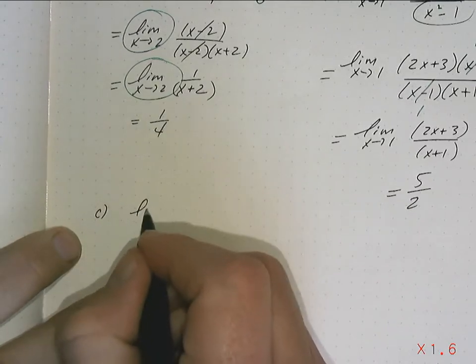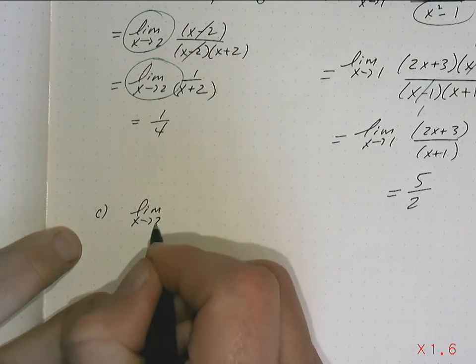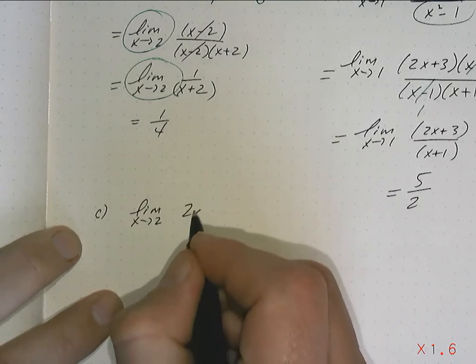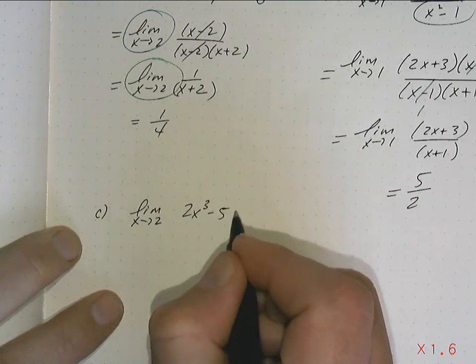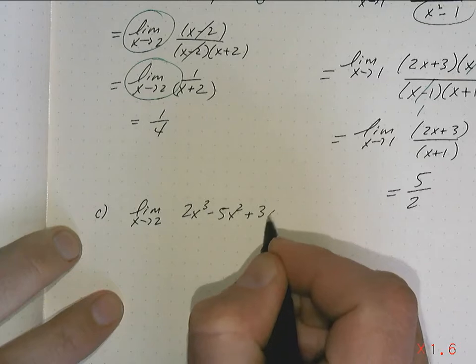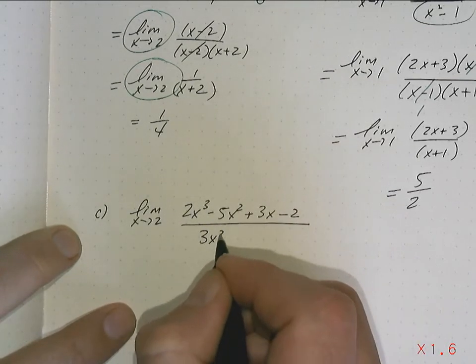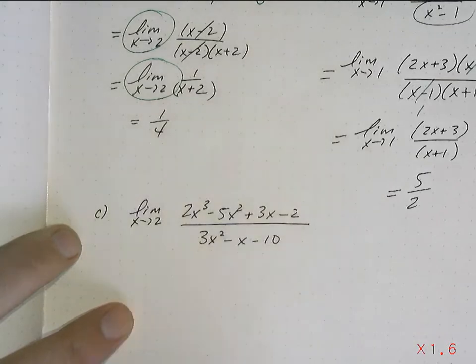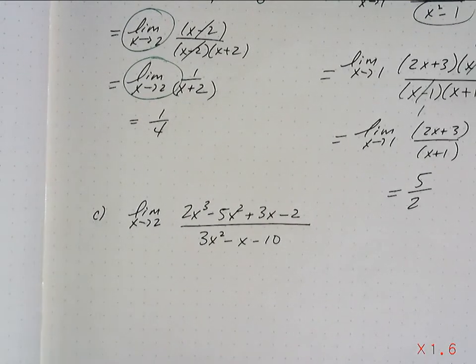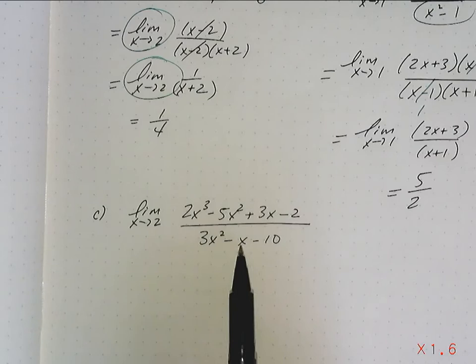So let's do the limit as x approaches 2 of 2x cubed minus 5x squared plus 3x minus 2, over 3x squared minus x minus 10. Yeah, now I have your attention. So now I have a polynomial on the top and I have a polynomial on the bottom.